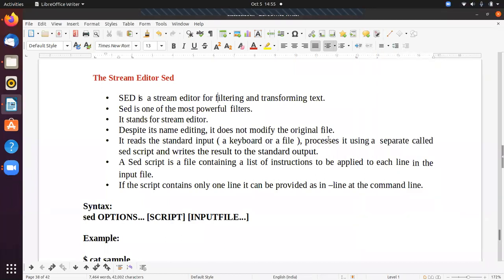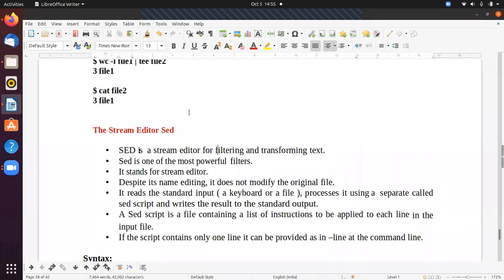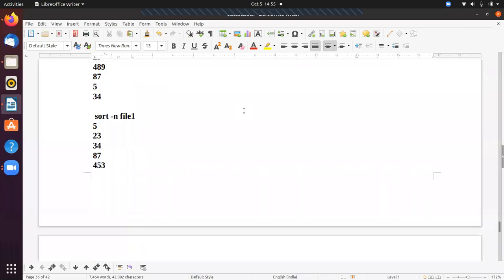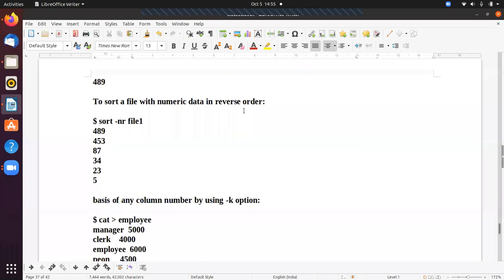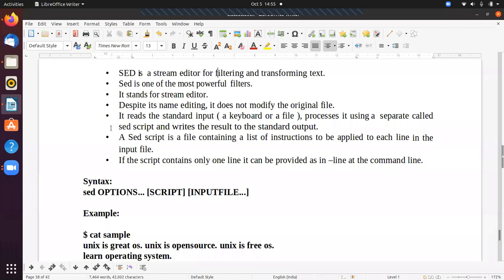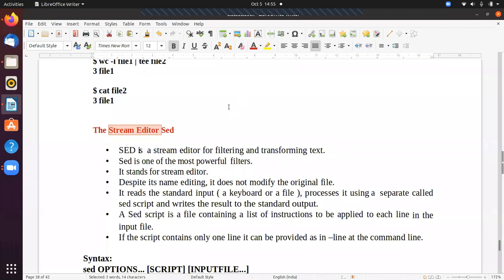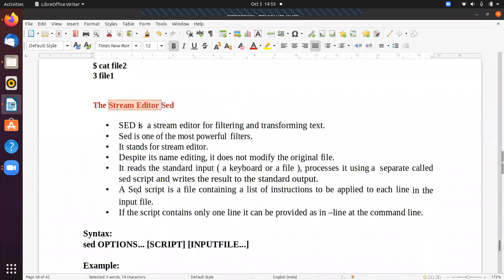Okay, so let us start the session. In the previous class, we discussed the filters. We discussed the different filters available in Unix. In today's class, we are going to discuss the stream editor, the stream editor SED command. Before going to this, we are going to see the description for SED.